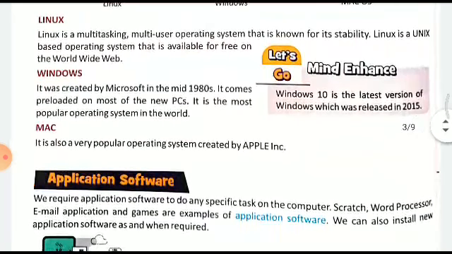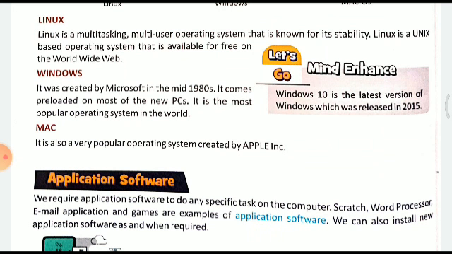Linux is a multitasking, multi-user operating system that is known for its stability. Linux is a Unix based operating system that is available for free on the World Wide Web. So it's a software which is available for free, and it's known for being a very stable one.